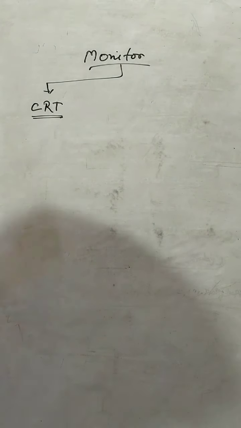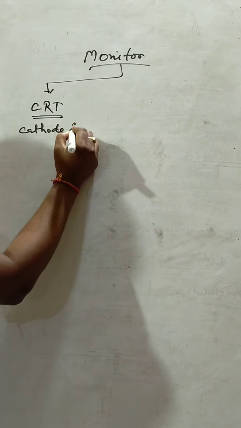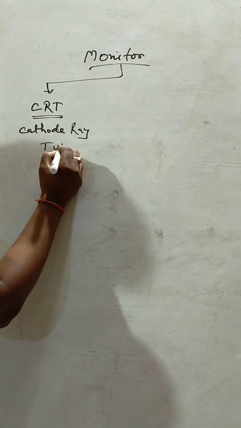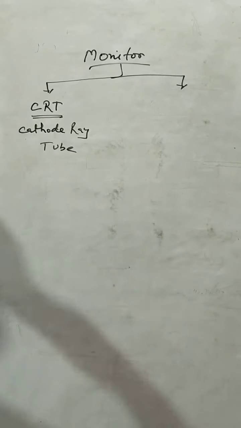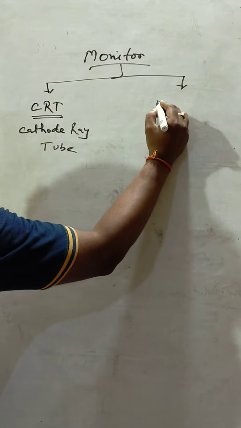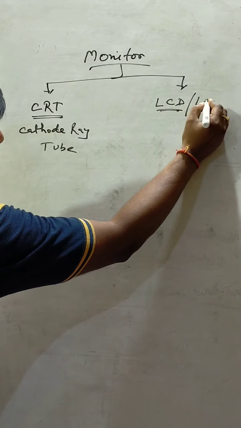CRT means cathode ray tube. The full form is cathode ray tube. And the latest is LCD or LED.